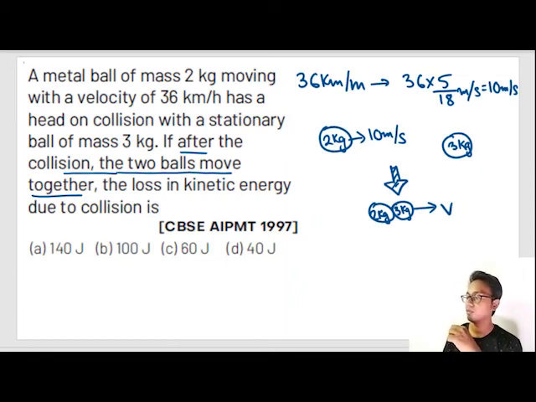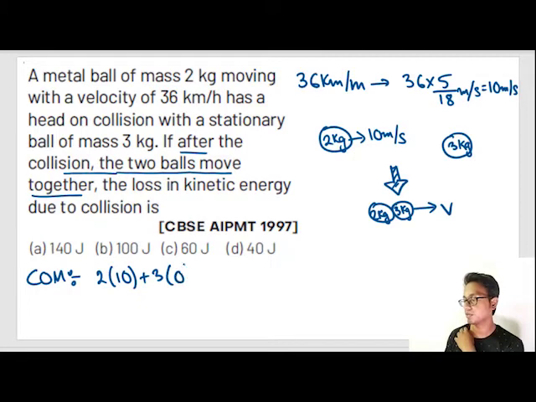This ball was moving with 10 meter per second, and after colliding they moved with a common velocity. So we know conservation of momentum. Applying conservation of momentum, 2 into 10 plus 3 into 0 is equal to 20. This is the momentum before collision, and after collision we have 2 plus 3 is equal to 5 into the velocity v.